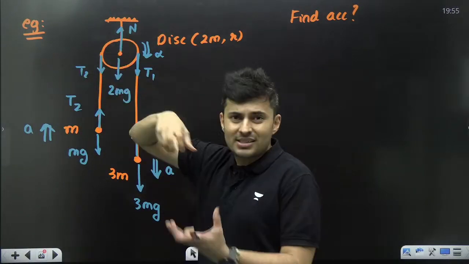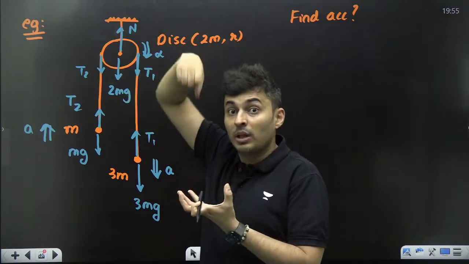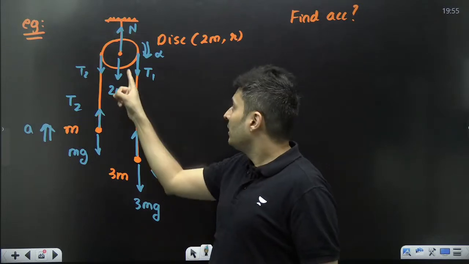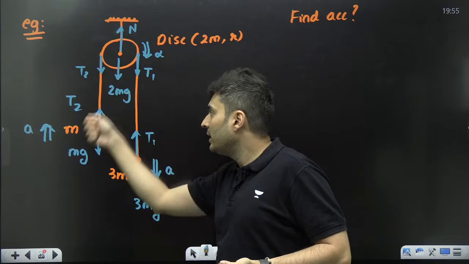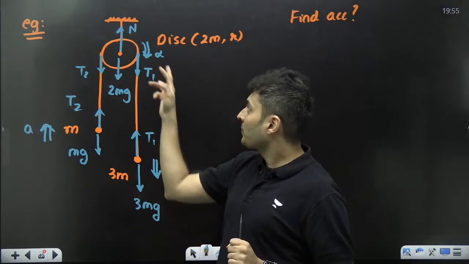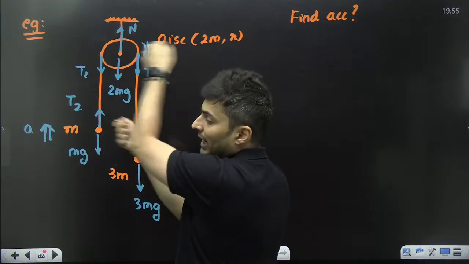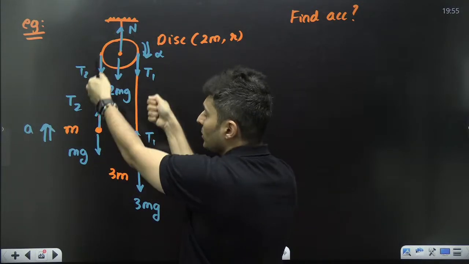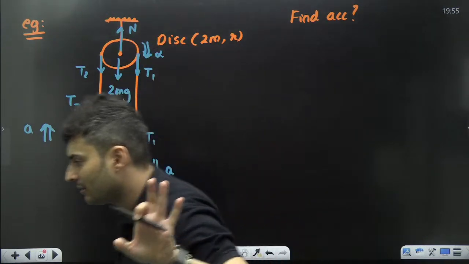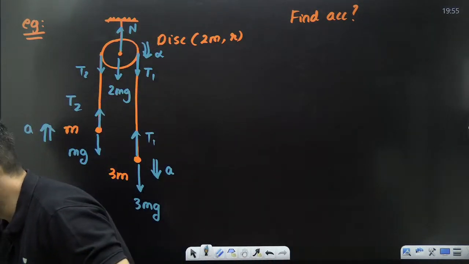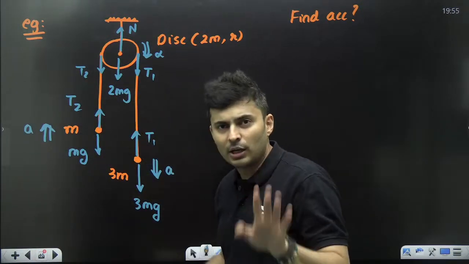Why normal? Because that support will be pulling that pulley. That's why a normal from the roof, it will be holding it. 2mg, because the mass of the pulley will have its own weight. T1, T2, different tensions. And alpha, because if this goes down, this goes up, the pulley will rotate clockwise. Clear till this point, everyone? With me on this? Awesome. So let's write down the equations.